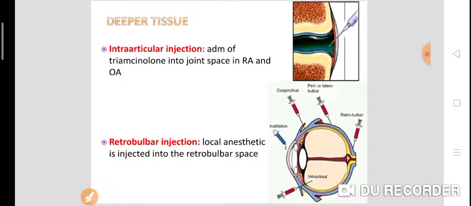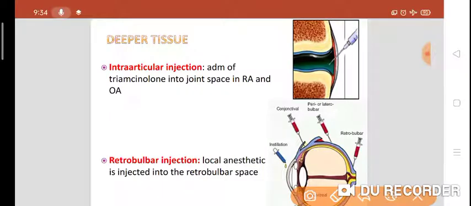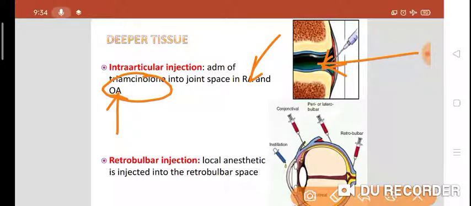Intra-articular injection means administration of a steroid. What is triamcinolone? Triamcinolone is a steroid, and we inject that steroid directly into the joint space, as you can see here. We prefer this intra-articular injection in rheumatoid arthritis and osteoarthritis.